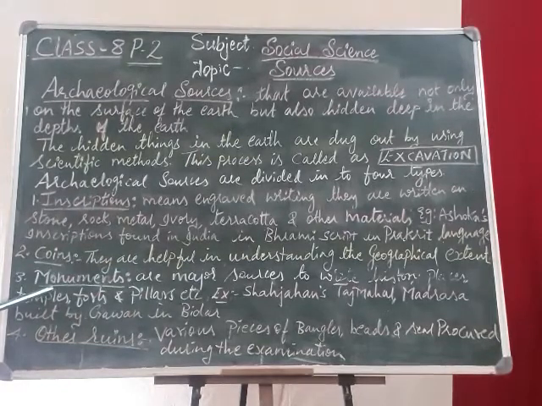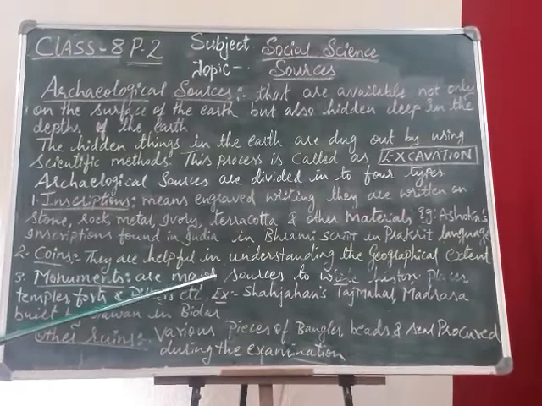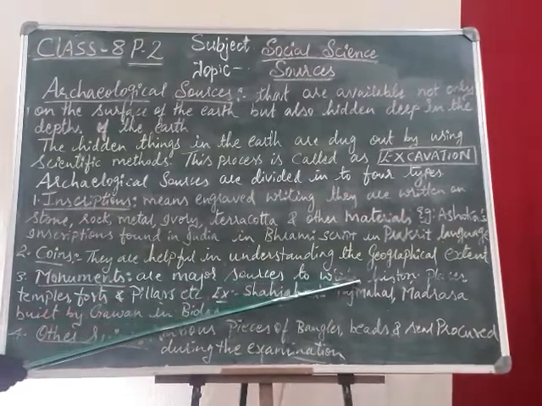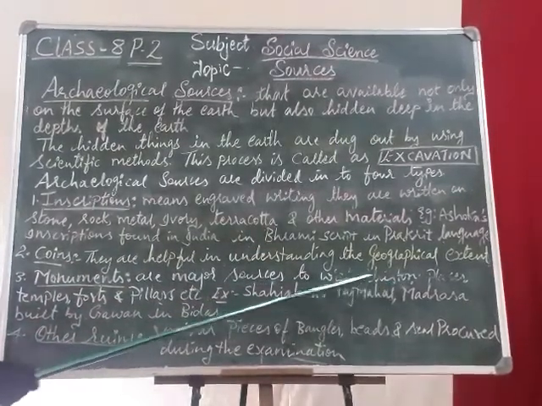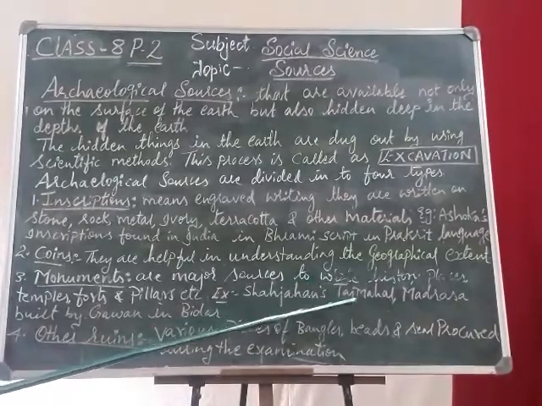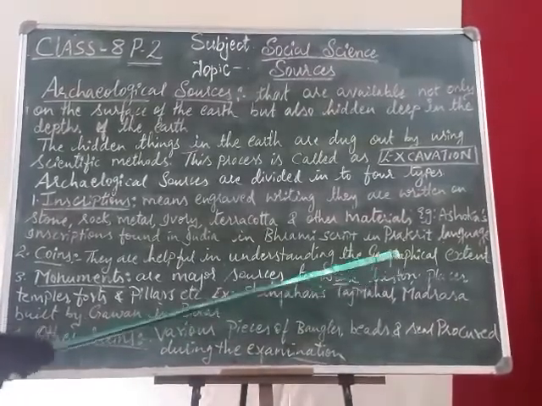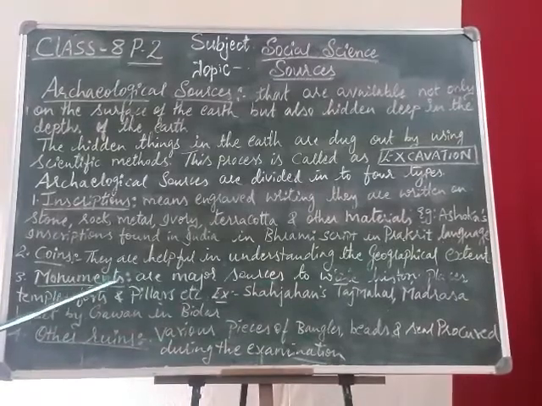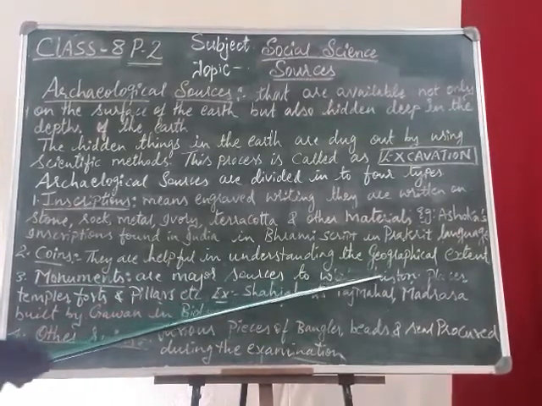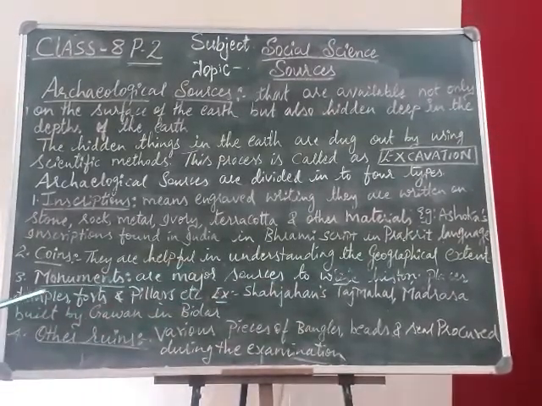Third comes monuments. What are these monuments? Monuments are major sources to write history on the palaces, temples, forts and pillars.